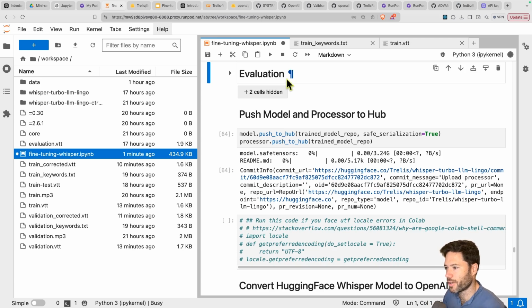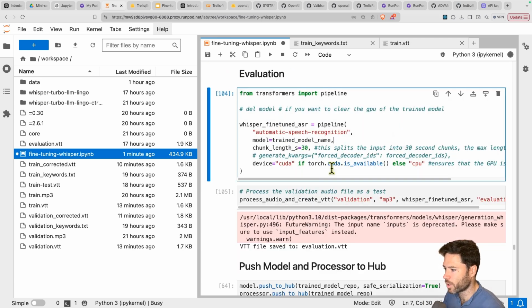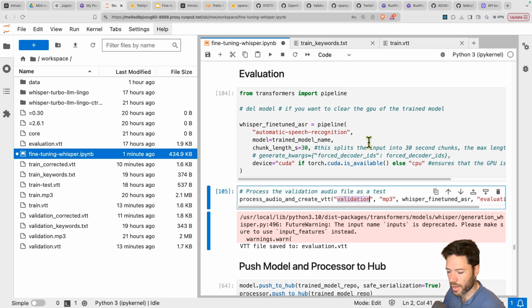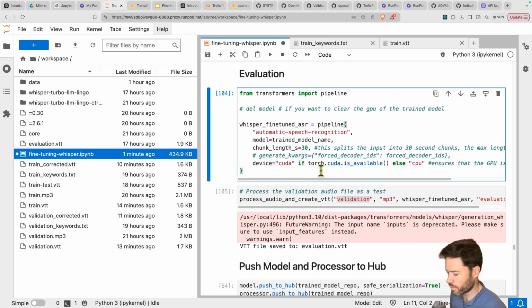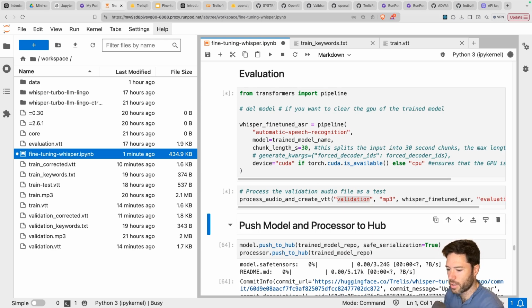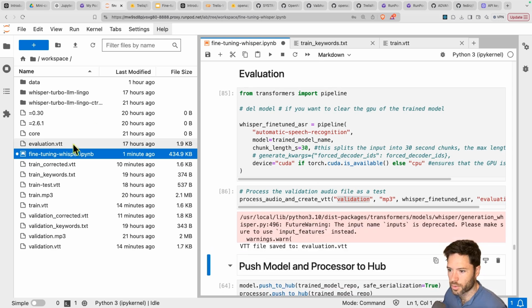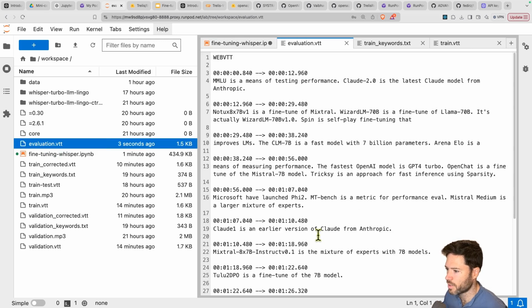Now, I mentioned earlier, well, actually first, let's run some quick evaluation. So let's run on the validation MP3 and see what kind of data we get out using this trained model. So we can see the results in evaluation.vtt. And yeah, you can see it's definitely better. So phi2 now, it doesn't have the Y. You can see the formatting here. Things like OpenChat is correct.